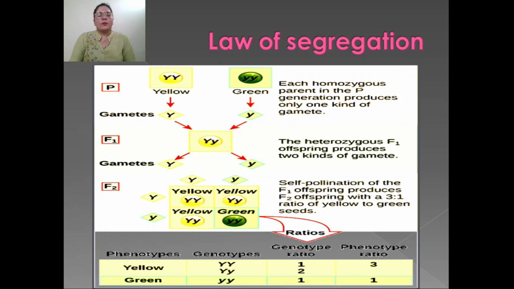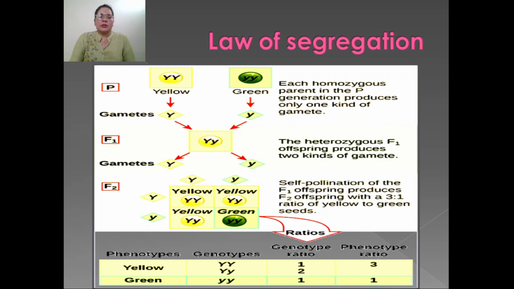After the self-pollination of these F1 offspring, we produce F2 offspring with a 3:1 ratio of yellow to green seeds. We obtain 3 yellow seeds and 1 green seed, but their genotypes are different. Their genotype ratio is 1:2:1.